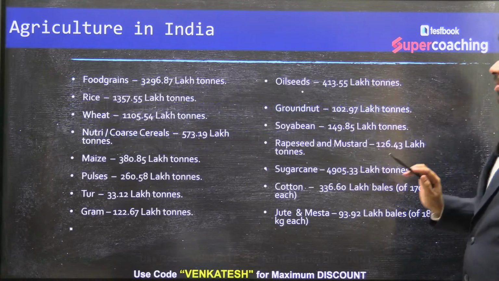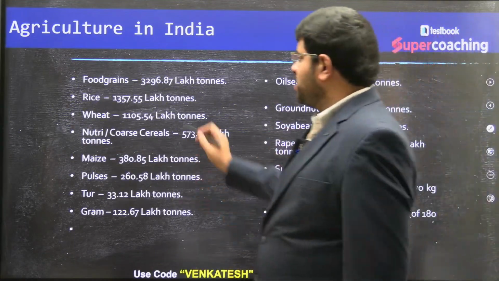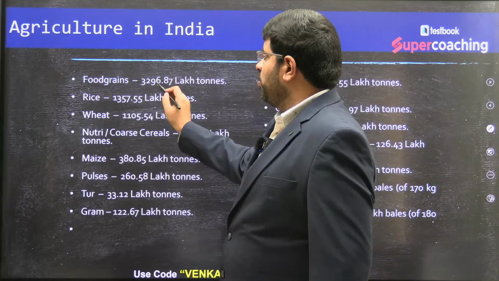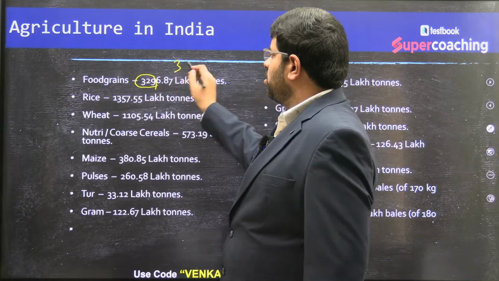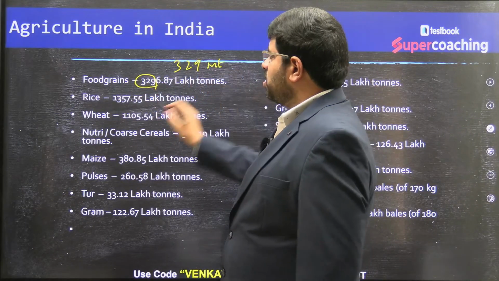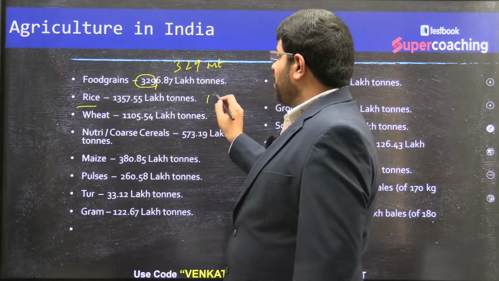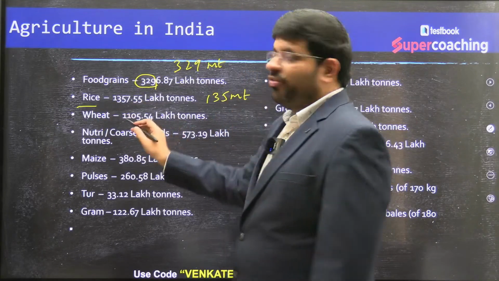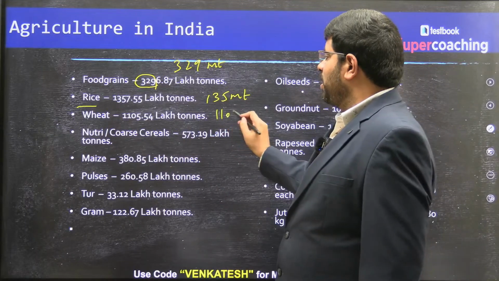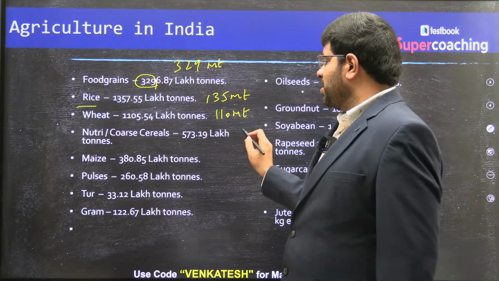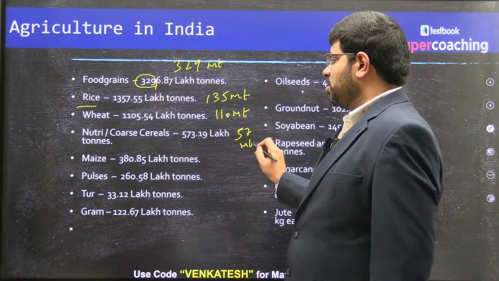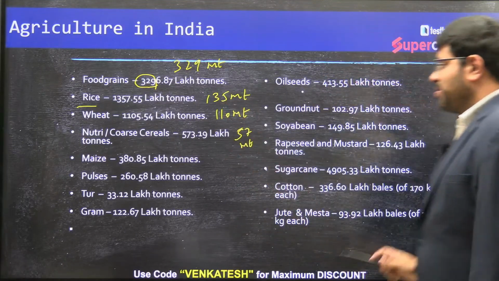So if you see from this data, the total food grains is 329 million tons. Rice is 135 million tons. Wheat 110 million tons. Coarse cereals 57 million tons. Now you see from this order: rice, wheat and coarse cereals.